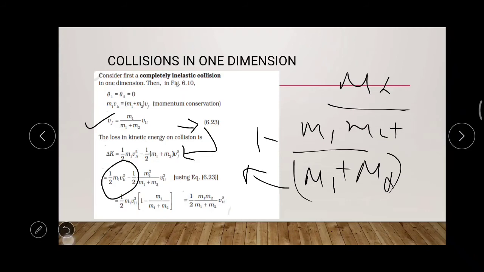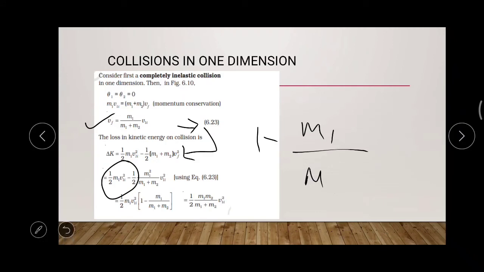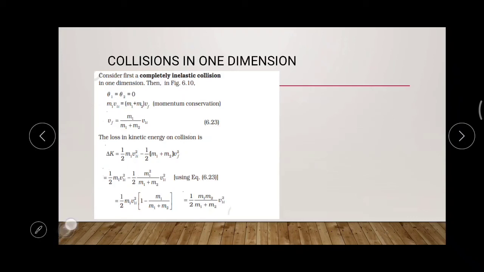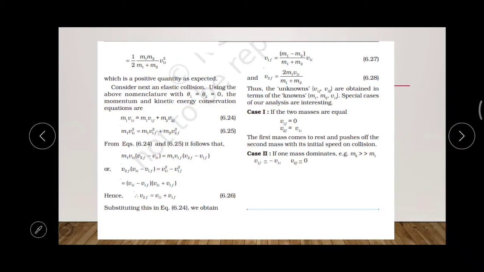Opening that bracket you will get the result as half of m1 m2 divided by m1 plus m2 into v1 square. That is half of the product of the masses m1 and m2 divided by the sum of the masses m1 and m2, into the square of the initial velocity, where we are considering v2i equal to 0. The initial velocity of the second body is considered to be 0. So that is the delta K, the kinetic energy variation in the case of the inelastic collision. Now let us come to the elastic collision.